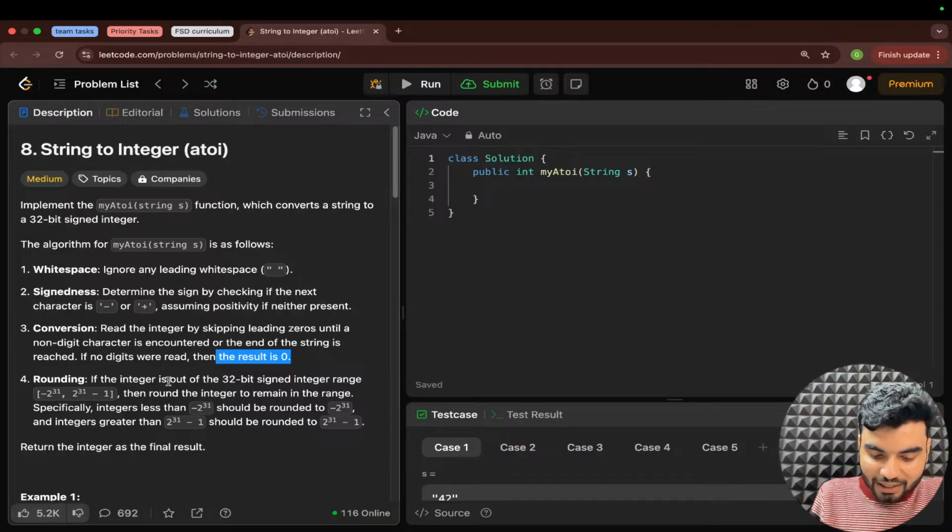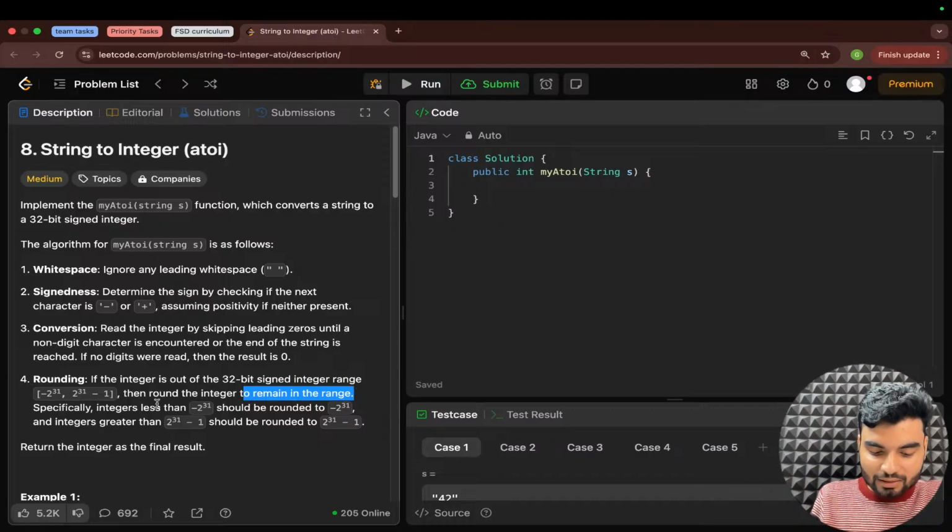The fourth step is rounding. If the integer goes beyond the 32-bit range, that is minus 2 to the power 31 till 2 to the power 31 minus 1, then you have to round the integer to remain in the range.